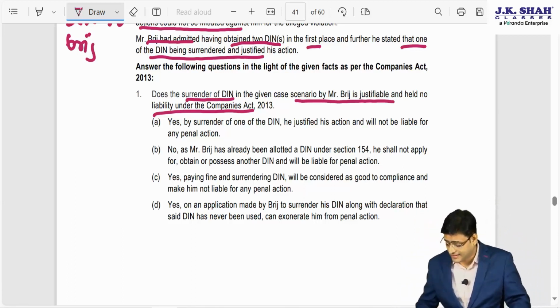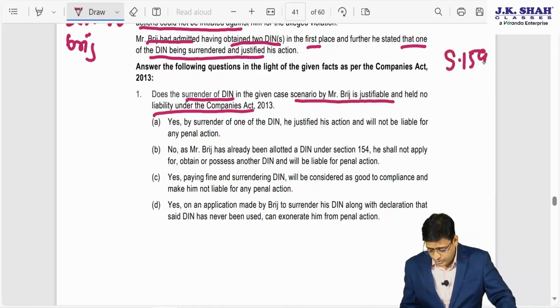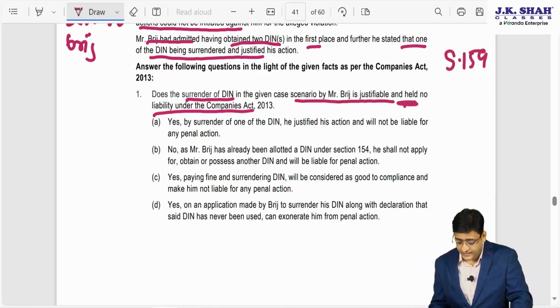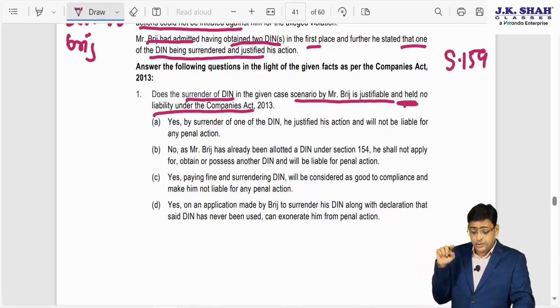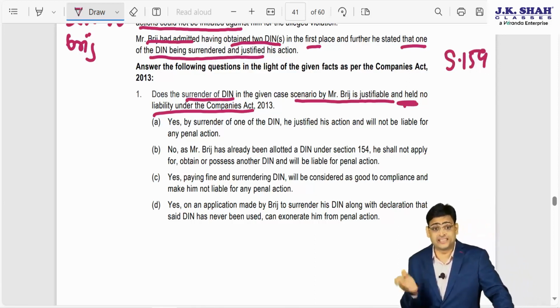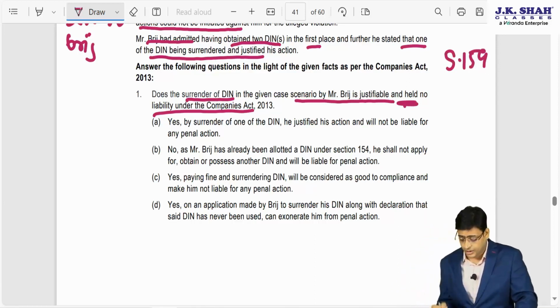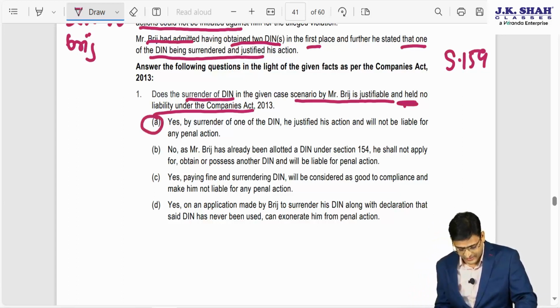And that too under which section? Section 159. So what they are saying is that he has no liability under the Companies Act. So obviously there will be liability, so the answer cannot be yes. A, C and D are saying yes, so this cannot be the answer. He will be liable for penalty. So the answer will be B.